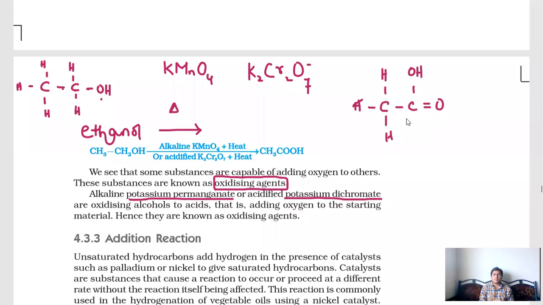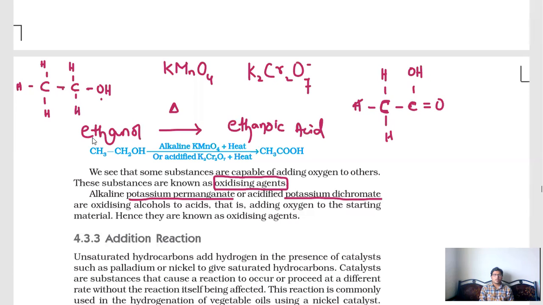Now what is this called? Here we have a double bond O and a single bond OH. So first meth, eth, then single bond and double bond O and single bond OH, which is nothing but oic acid, ethanoic acid.